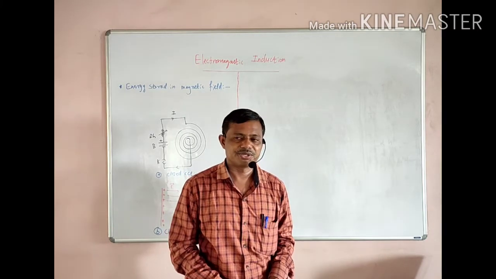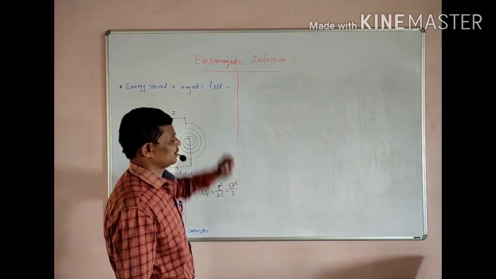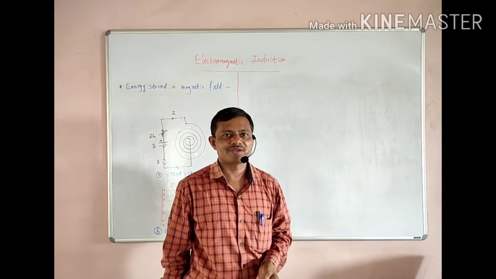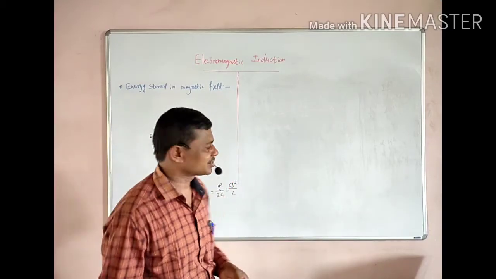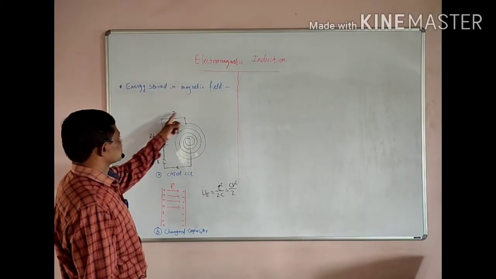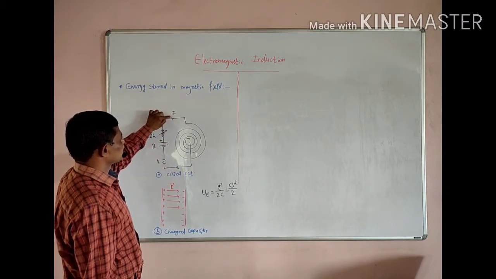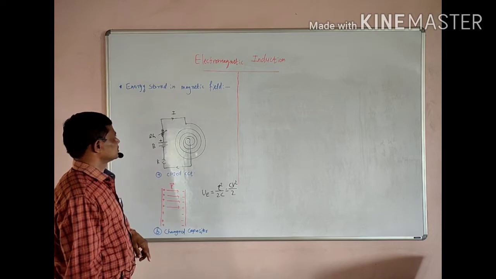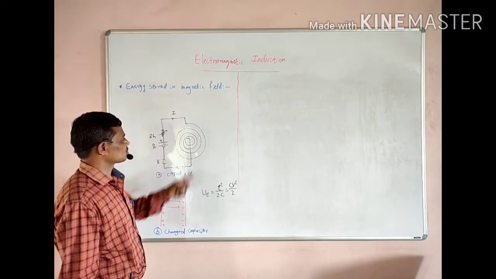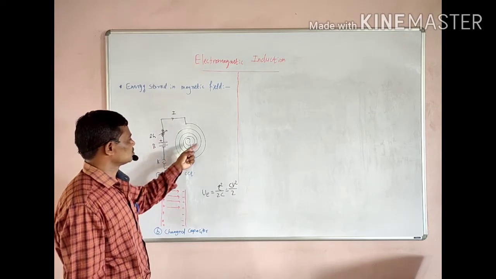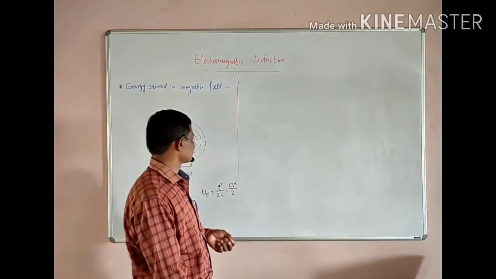Hello friends, today we are going to learn about the energy stored in a magnetic field. All of us are familiar with the self-induction phenomenon. Consider this circuit, where I is the current flowing through it. If the current changes, then we know that an EMF is induced inside this coil, and this EMF is known as the back EMF. It will oppose the change.